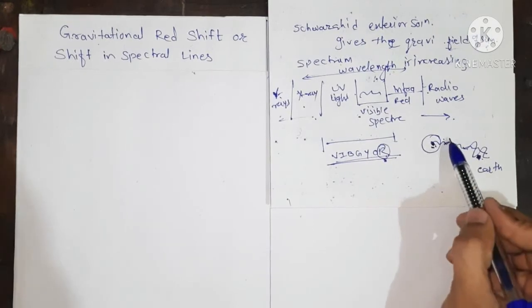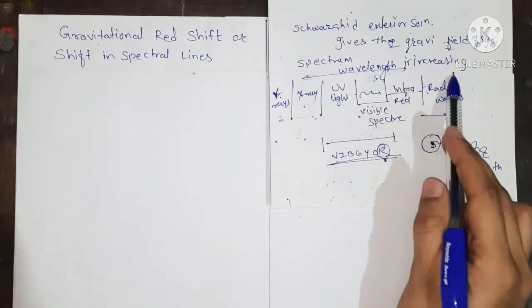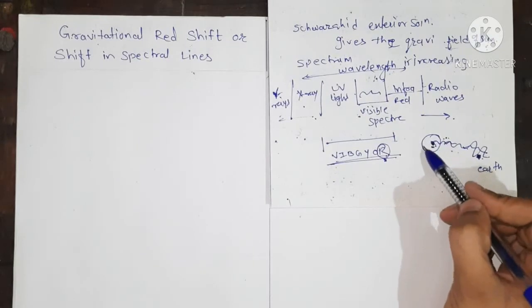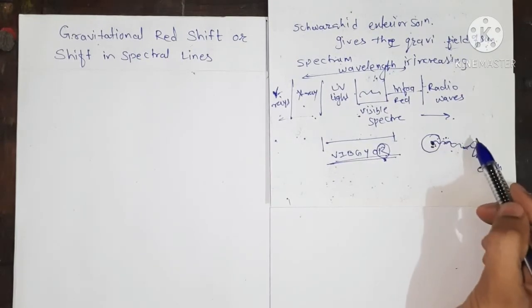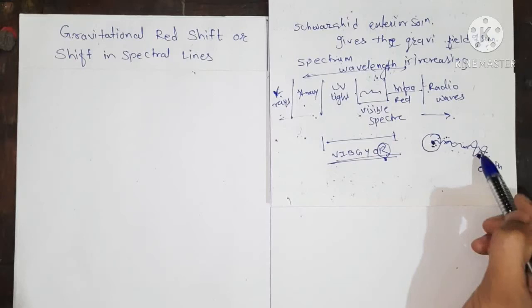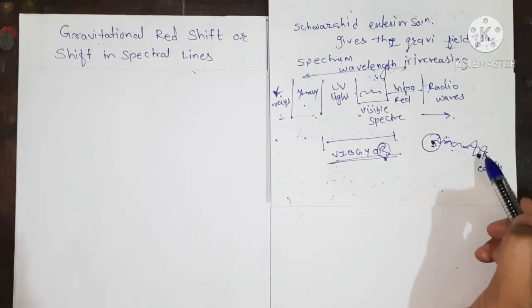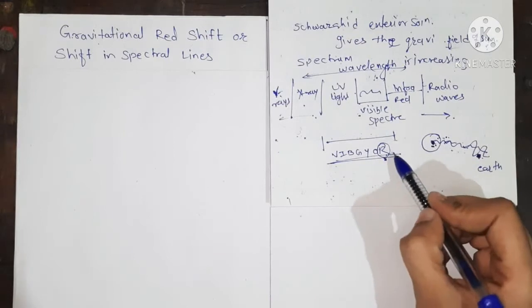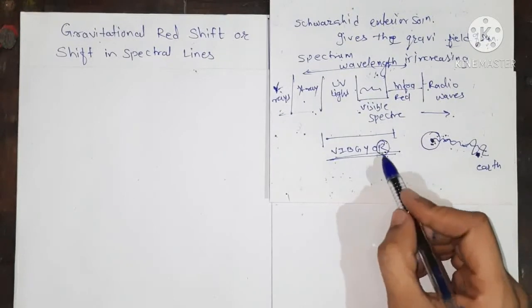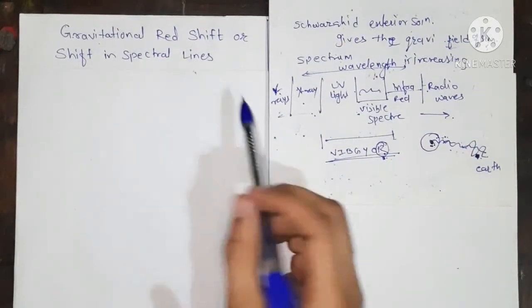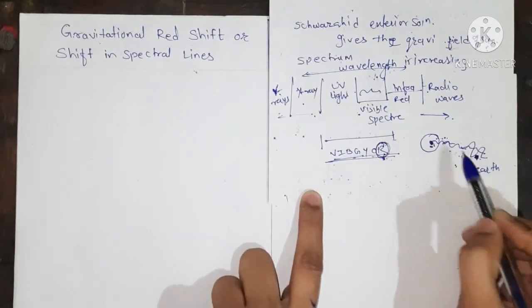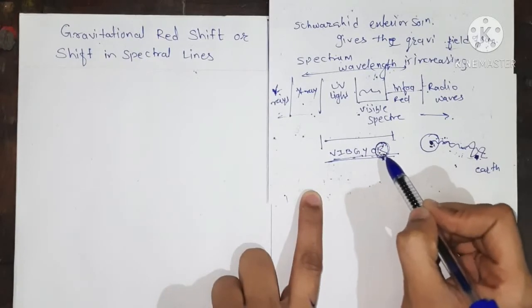So when the frequency gets reduced, the wavelength increases, and hence when this light comes from the sun, its wavelength increases, and we see the red color appear most in these light rays. Therefore, because the red color has a larger wavelength, we say that there is a shift in the spectral line. That is, the VIBGYOR colors get shifted to the red lines with an increase in wavelength, and the color red has a larger wavelength.